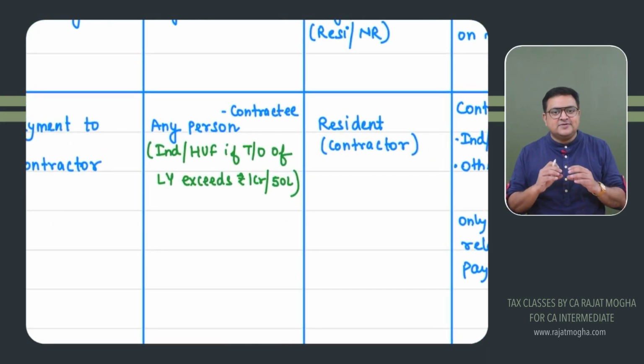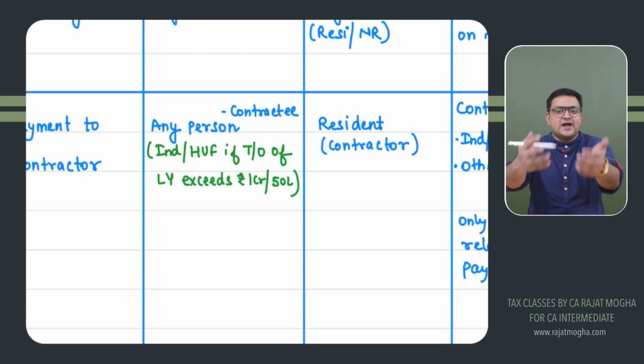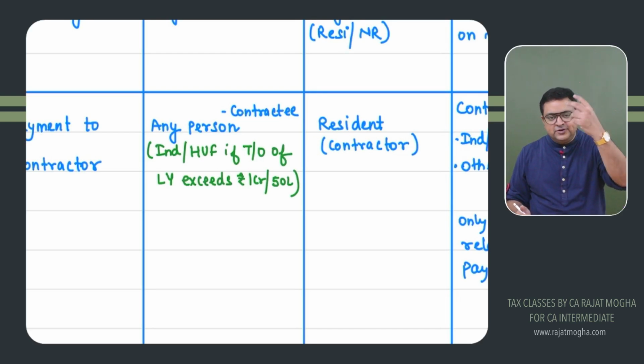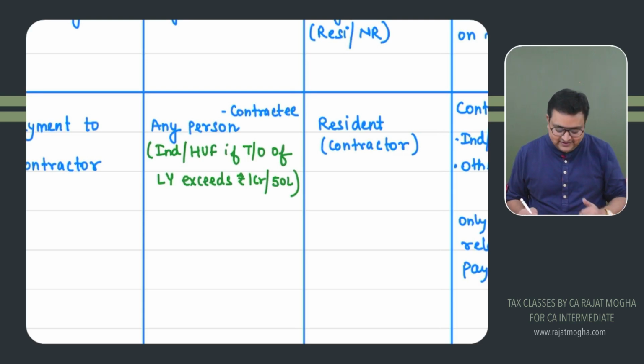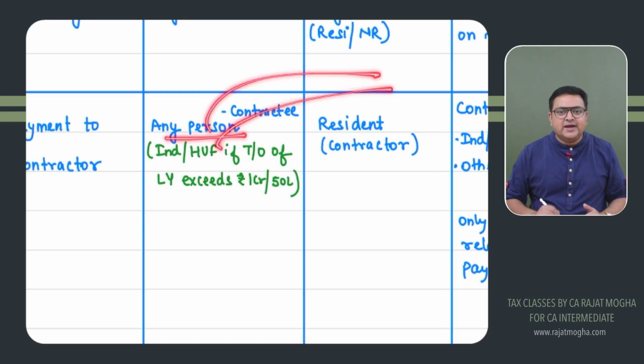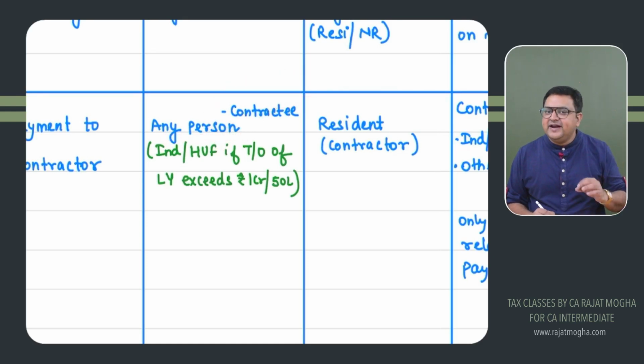The person who is running his business and giving a contract to someone is the contractee, and the person who is getting this contract, who will perform it, we call him the contractor. So it could be any person. The company can give a contract, the partnership firm can give a contract. They will be deducting TDS under 194C.